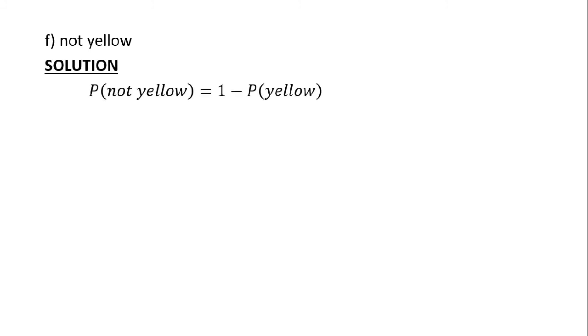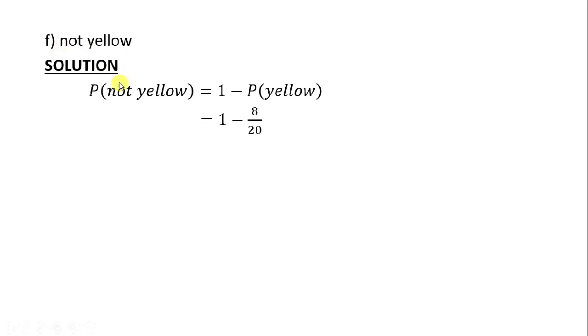We continue. What is the probability of picking not yellow? The probability of picking not yellow is equal to 1 minus the probability of picking a yellow ball. Let's do that. So we are saying probability not yellow is equal to 1 minus probability of picking a yellow ball. But we already found the probability of picking a yellow ball. So where there's probability yellow, we are going to substitute 8 over 20.